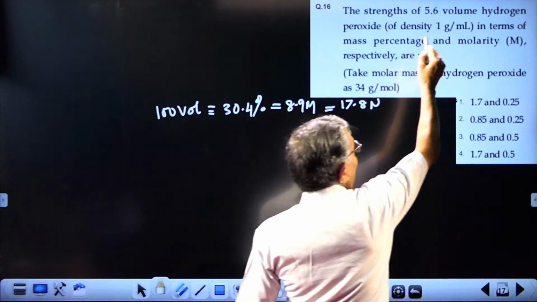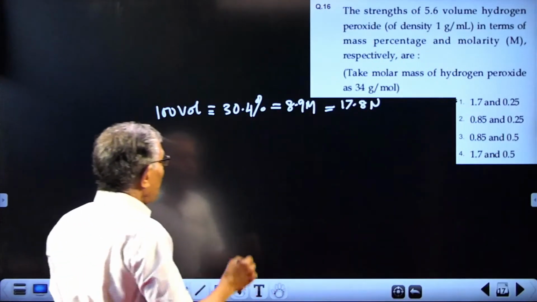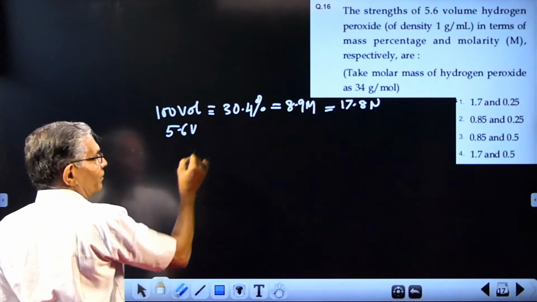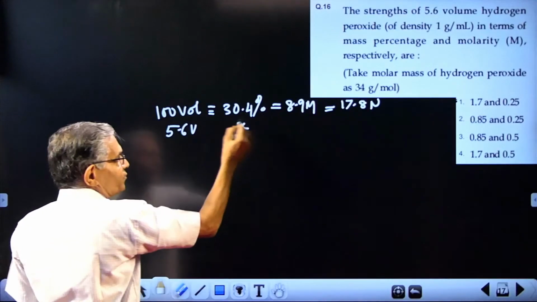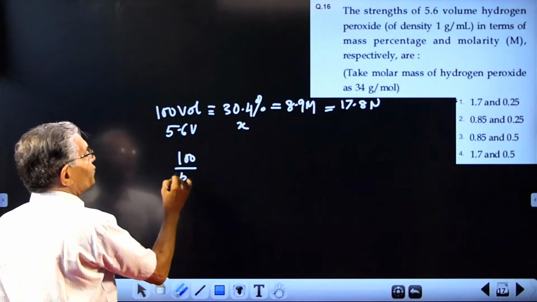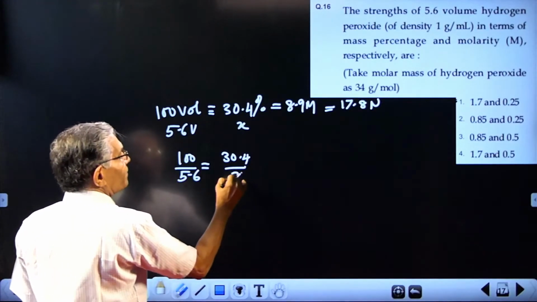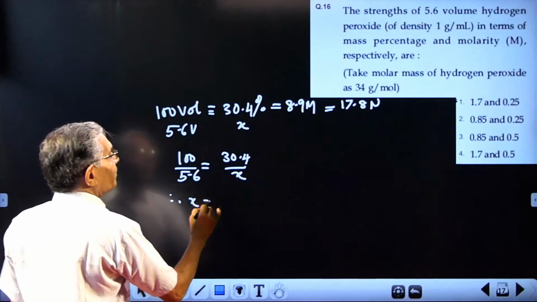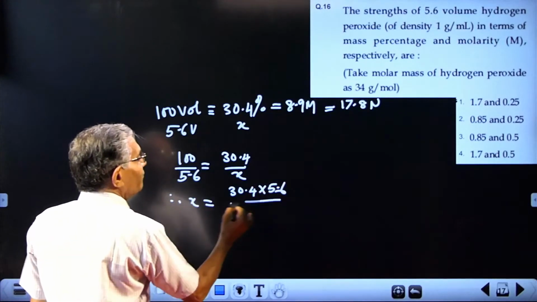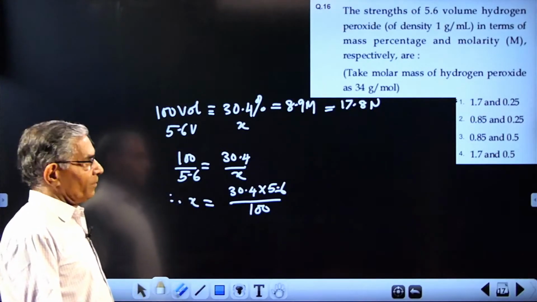It is 5.6 volume. What is its percentage? You write 5.6 here, and the percentage you don't know, so you put X. Equate the ratio: 100 by 5.6 equal to 30.4 divided by X. So X equals 30.4 into 5.6 divided by 100, which is around 1.7.